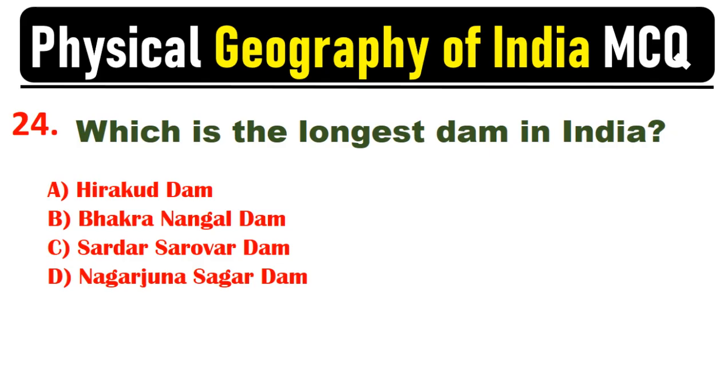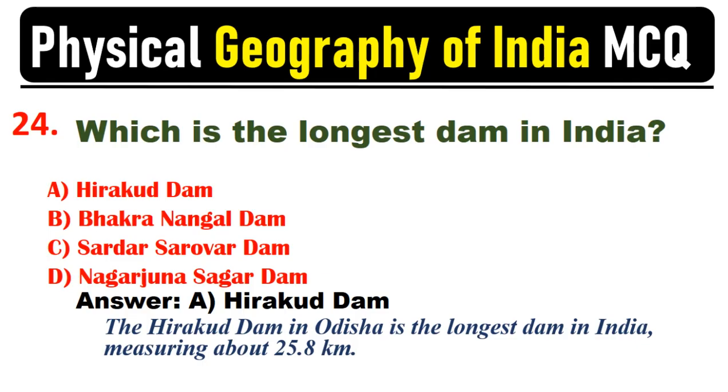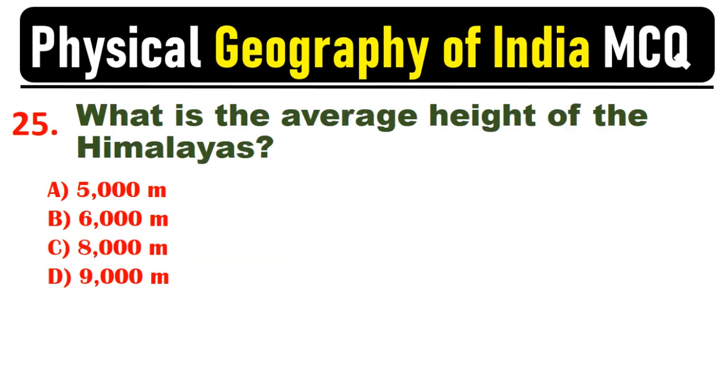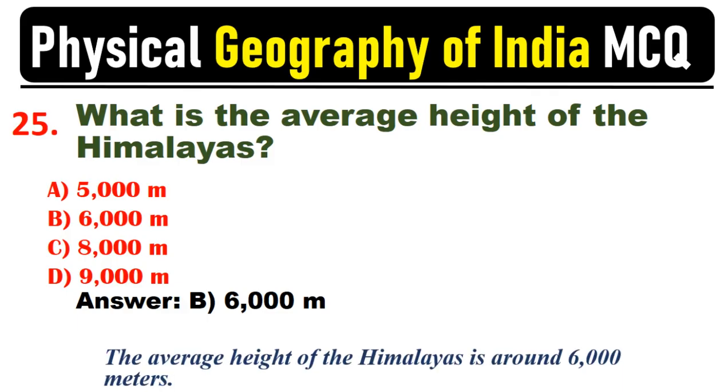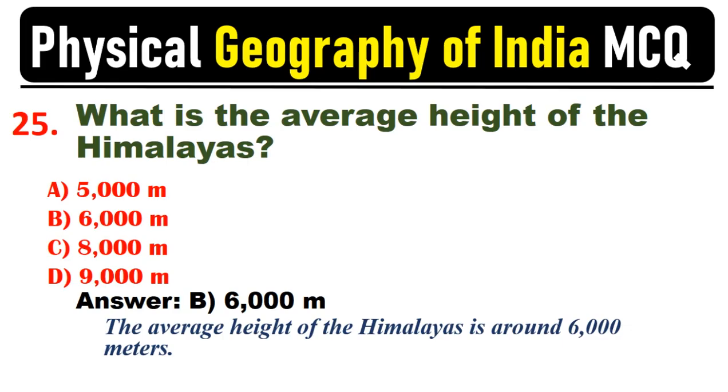Which is the longest dam in India? Answer: A. Hirakud Dam. The Hirakud Dam in Odisha is the longest dam in India, measuring about 25.8 kilometers. What is the average height of the Himalayas? Answer: B. 6,000 meters. The average height of the Himalayas is around 6,000 meters.